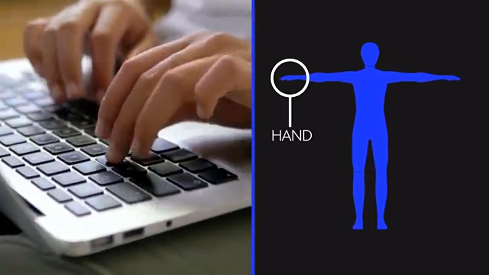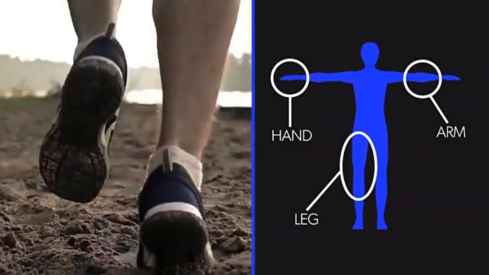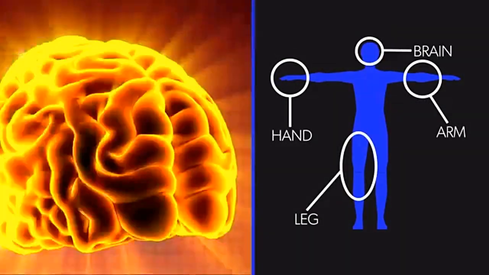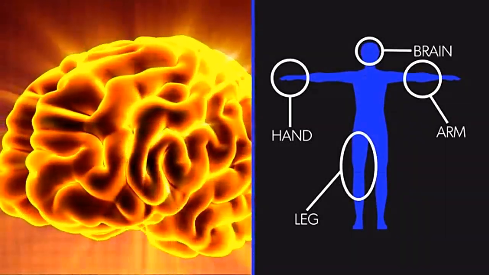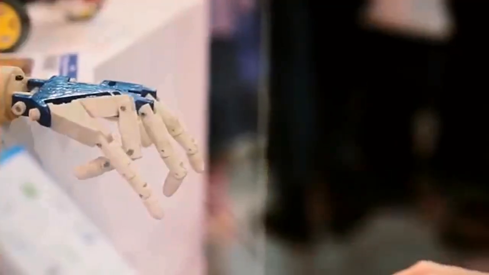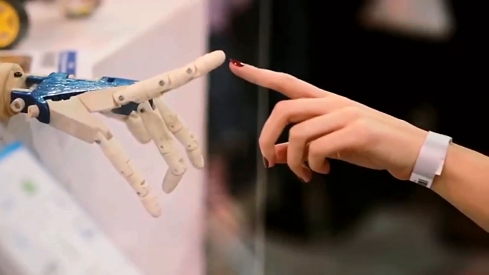We look at the design of the human body and the human hand and the arm and the leg and the brain, and we see that those are some of the most advanced, technologically savvy pieces of equipment ever put together, and we try to mimic them and copy them, and we can't do it as well.